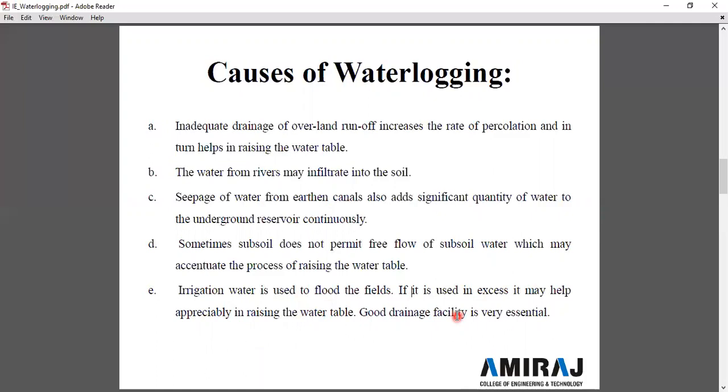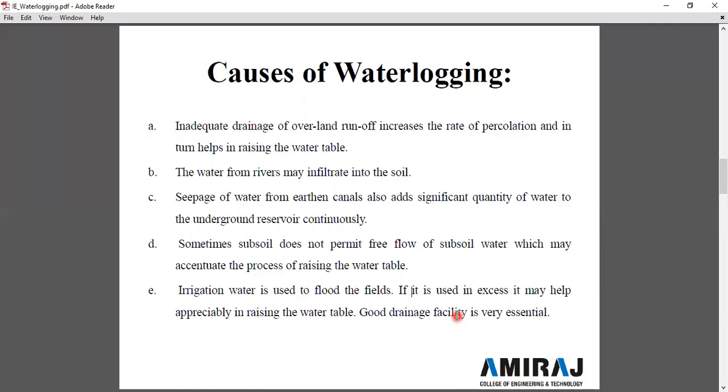As we know, there are different methods of irrigation, like the flooding method, furrow method, check basin method, and zigzag basin method. But in these methods, there are chances of flooding at a particular site, and due to that, excessive water is diverted to the field from the canal or from the river.